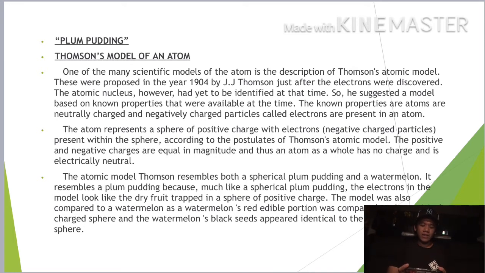The Thomson atomic model resembles both a spherical plum pudding and a watermelon. It resembles a plum pudding because, much like in a plum pudding, the electrons in the model look like the dry fruit trapped in the sphere of positive charge. The model was also compared to a watermelon, as the watermelon's red edible portion was compared to the positively charged sphere, and the watermelon's black seeds appear identical to the electrons inside the sphere.